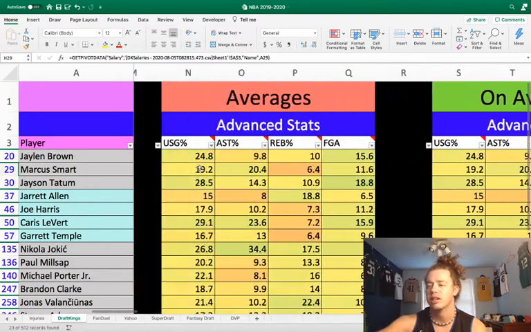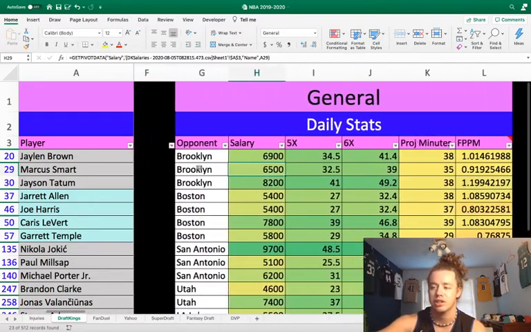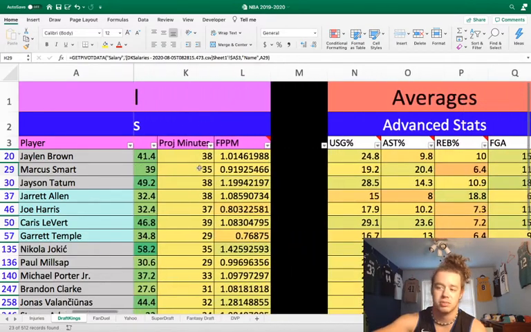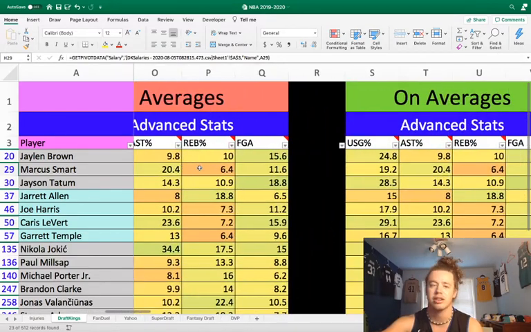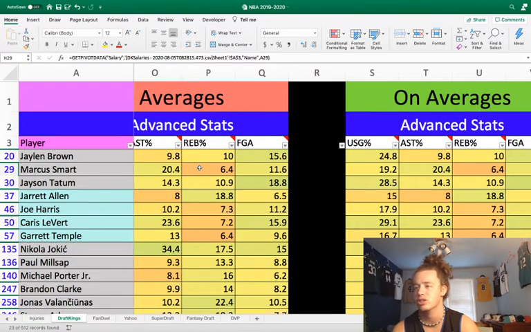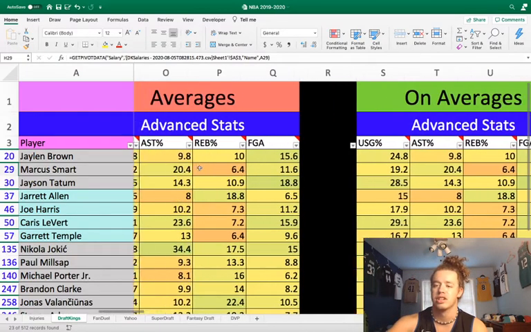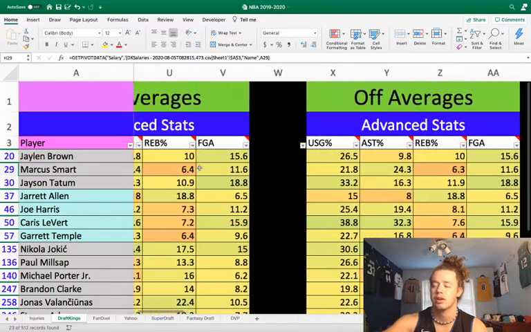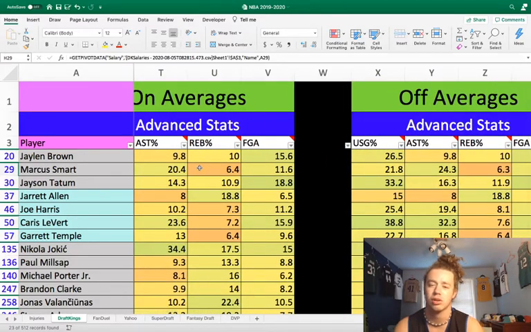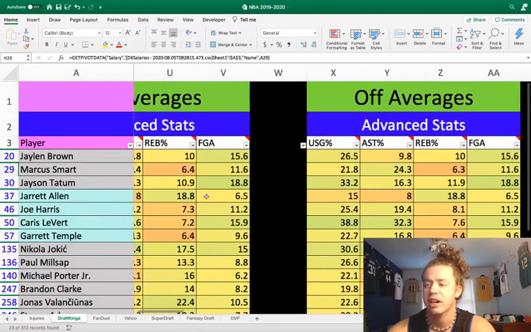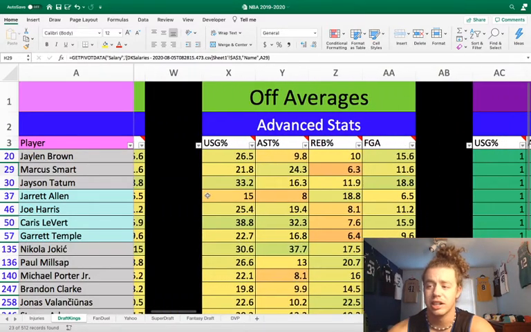Now, my favorite one on this team is definitely Jayson Tatum, though, at 8,200. He's the best player on the team, and he's just not an 8,200 player. Like, he's an 8,700 to 9,200 player. And he's only priced at 8,200, and Kemba Walker's out. He gets a usage bump of about 5% when Kemba's off the floor. So he's going to be the highest usage player by a good bit on this team today. And I don't see any reason to really get off him.